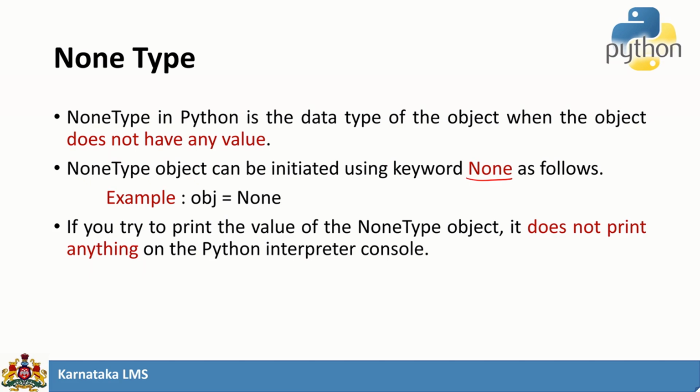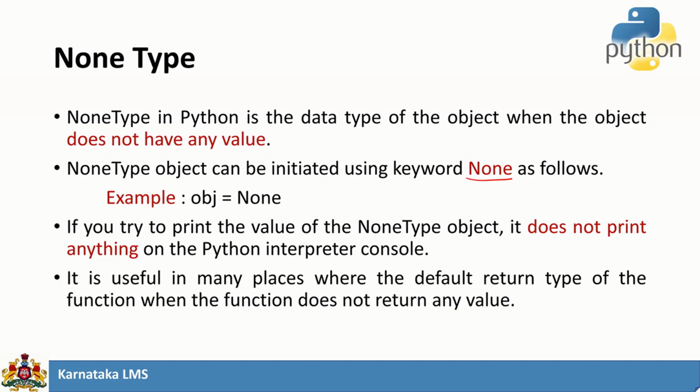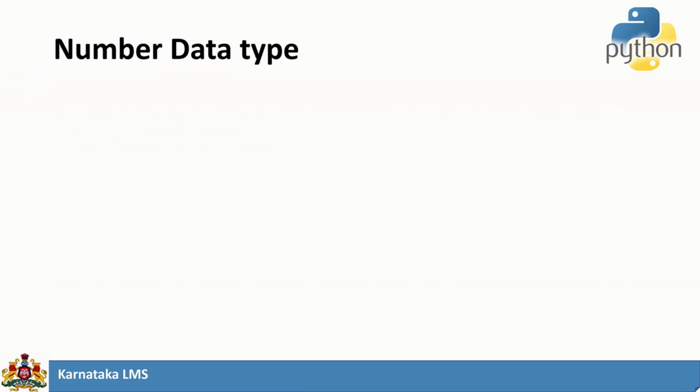Now, if you try to print that particular object which has the None data type, it will not print any value. And where do we use this? We use this if the function is not going to return any value. So this is a special type of data type available in Python.